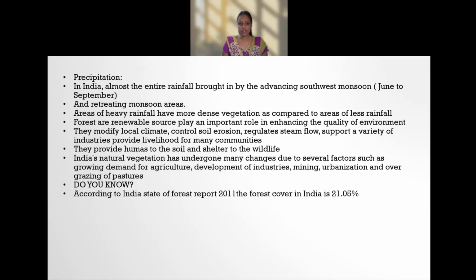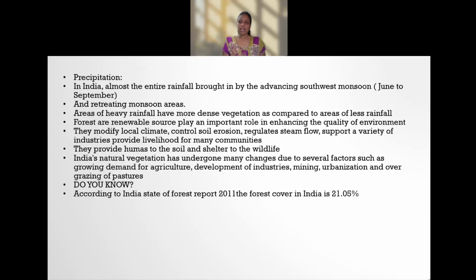So India's natural vegetation has undergone many changes due to several factors, such as growing demand for agriculture, development, industries, mining, urbanization, and overgrazing of pastures. So the natural vegetation we will see in the present situation in a different way. Do you know, in our country only 21.05% of the area is covered by forest. This report is according to 2011.